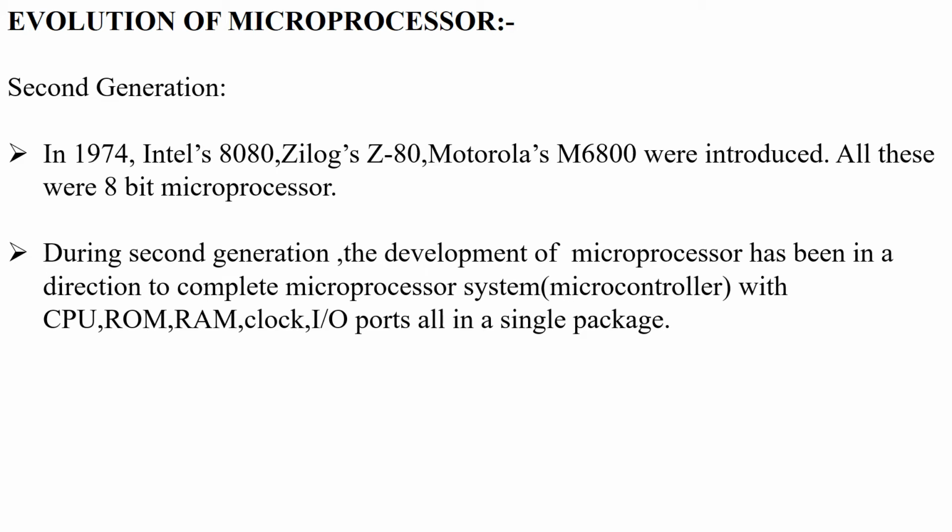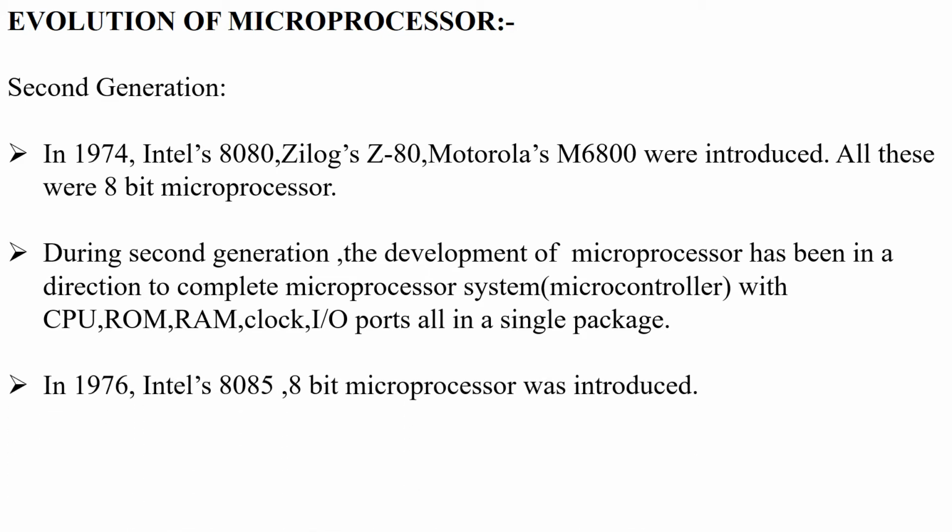In the second generation, the development of microprocessors moved in the direction of a complete microprocessor system, the microcontroller, with CPU, ROM, RAM, clock, and input output ports all in a single package. So in the second generation, an advanced form of microprocessor came, which is called a microcontroller. A microcontroller has a CPU, a limited amount of ROM, RAM, clock, and input output ports all in a single package. We will discuss microcontrollers in detail in Unit 4.